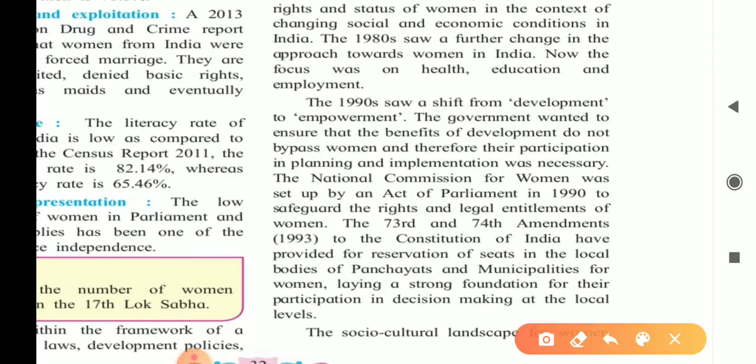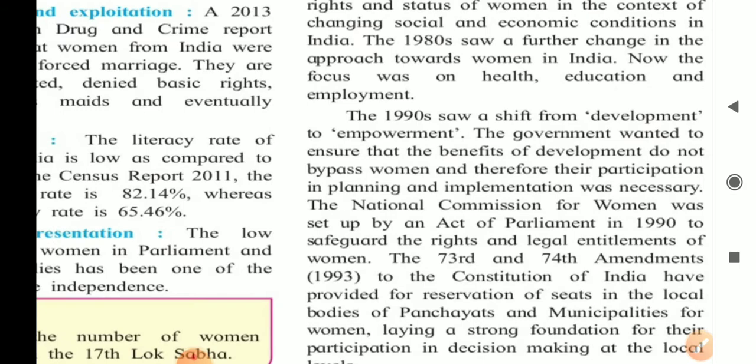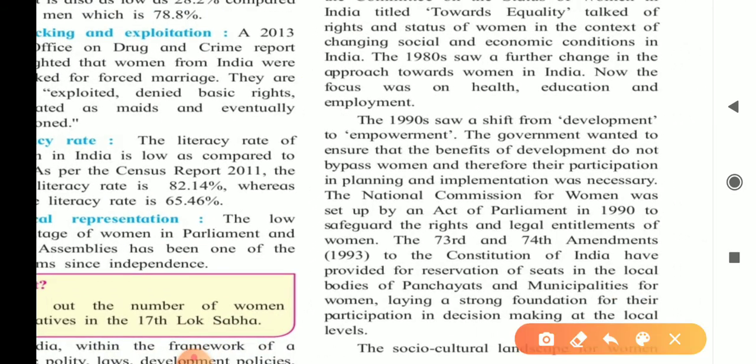Start writing the answer. The National Commission for Women was set up by an act of Parliament in 1990s to safeguard the rights and legal entitlements of women.